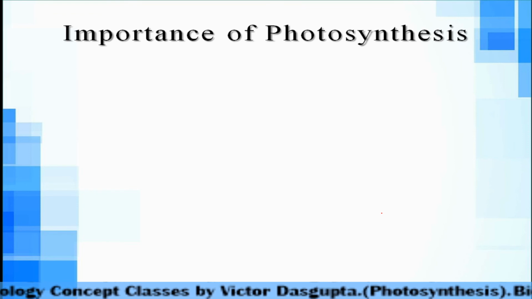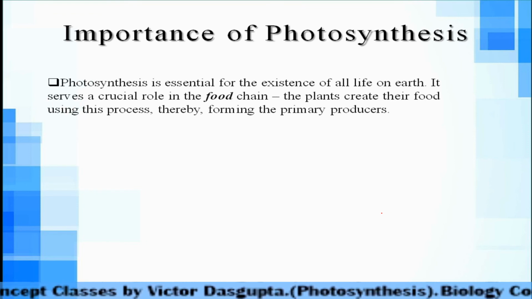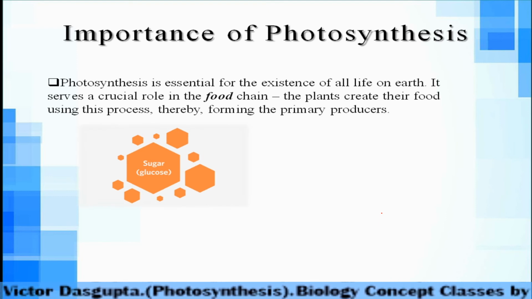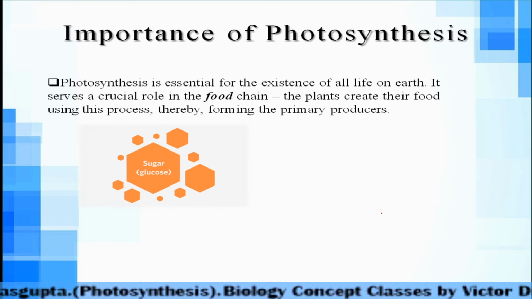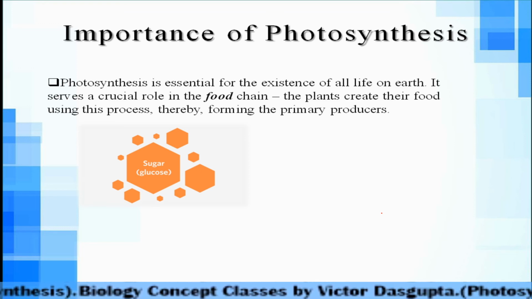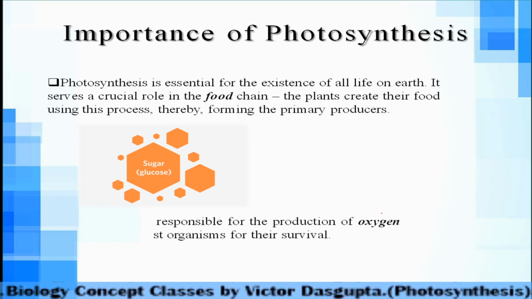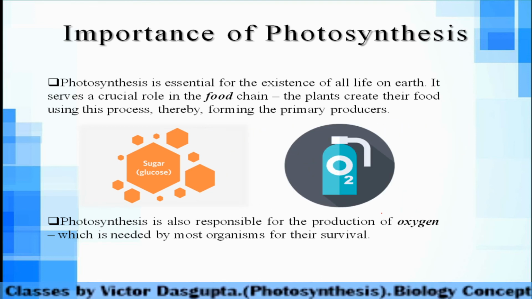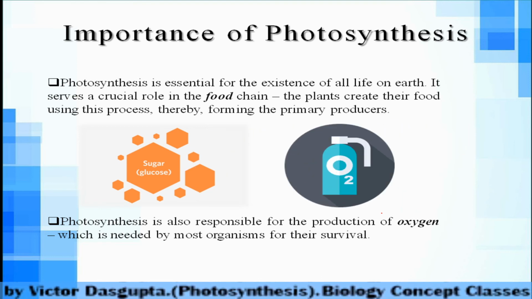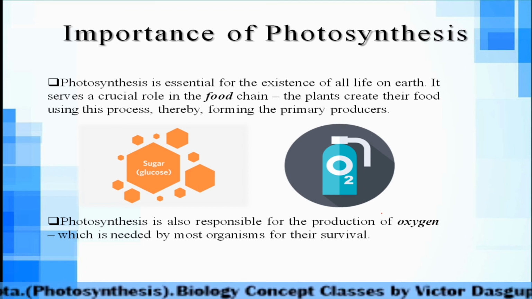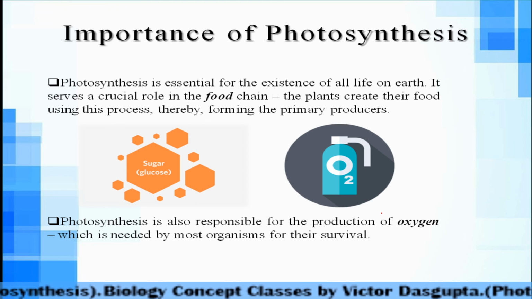Now the importance of photosynthesis we will see. This is the last part. Importance of photosynthesis. Basically we are producing food. What is the food? Sugar and glucose. That is what the plant is always creating, not for us, for itself only, but we can consume it. Okay, next is oxygen, which is very much important nowadays. We heard of the deficiency of oxygen during this corona situation. Okay, COVID situation. So this is oxygen. Okay, maybe there is a lack of oxygen.